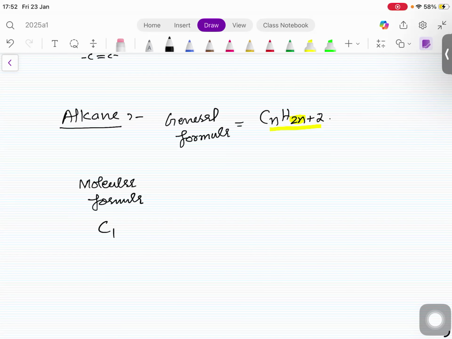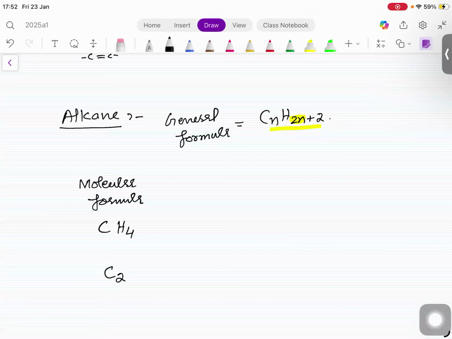One's double is what? And then add two more. So the first member compound of the alkane is C1H4. One we usually don't write. So the first member's molecular formula is what? CH4.